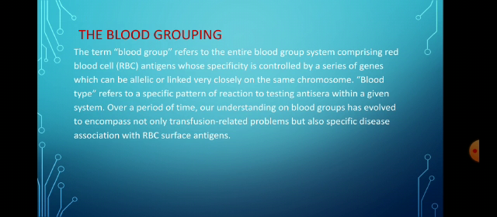Now let us discuss blood grouping. The term blood grouping refers to the entire blood group system comprising the red blood cell antigens whose specificity is controlled by a series of genes which can be allelic or linked very closely on the same chromosome. Blood type refers to a specific pattern of reaction to testing antisera within a given system. Over a period of time, our understanding of blood groups has evolved to encompass not only transfusion related problems but also the specific disease association with RBC surface antigens.